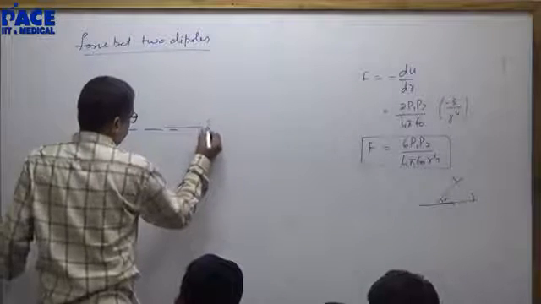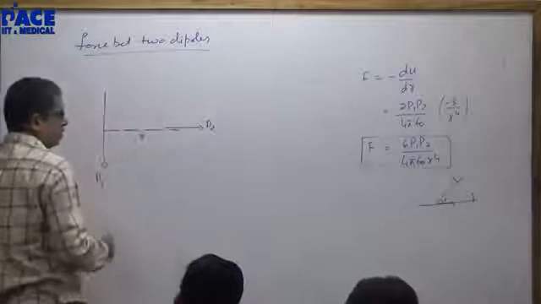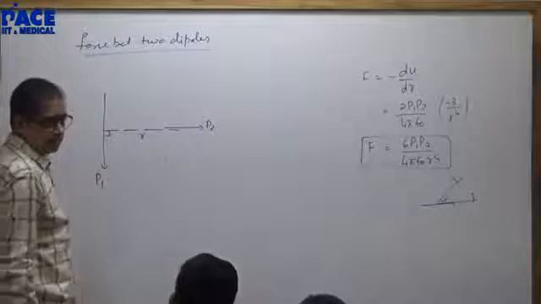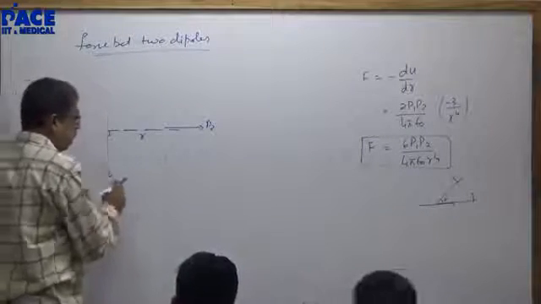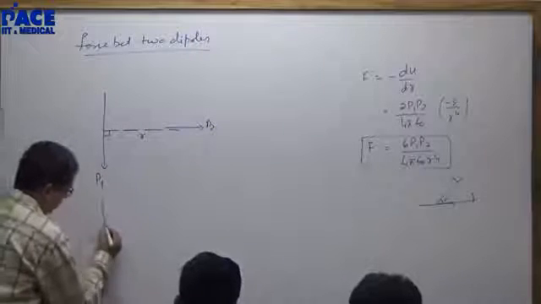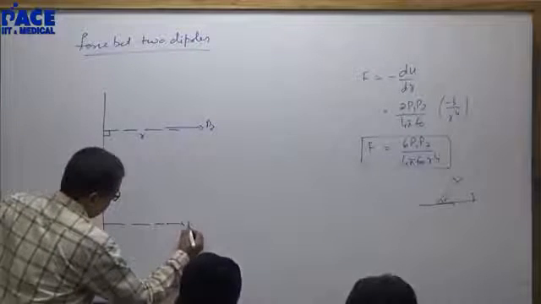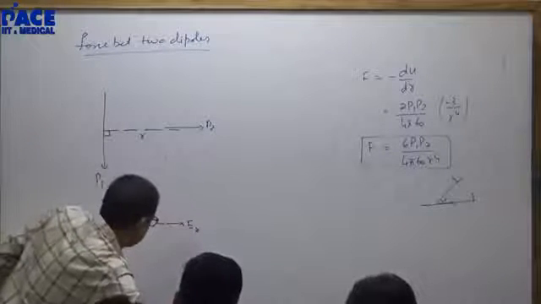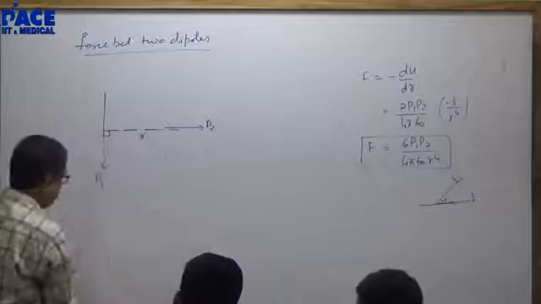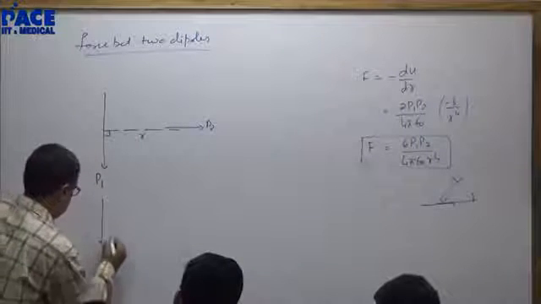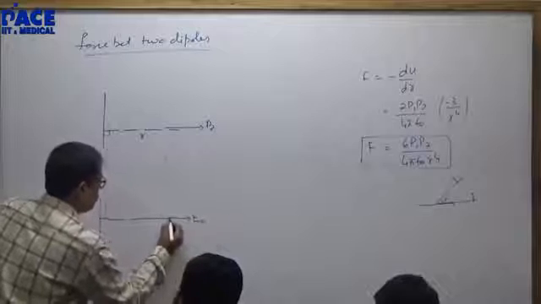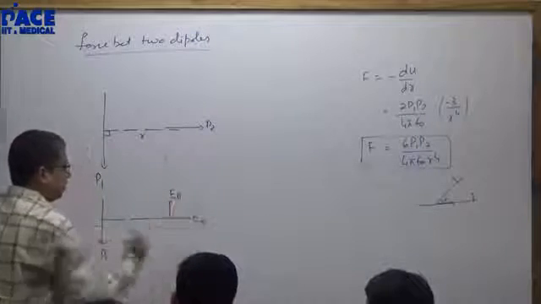The second dipole P2 is like this. This is R. That means theta is, because of P1, I'll take ER this way, E theta this way.